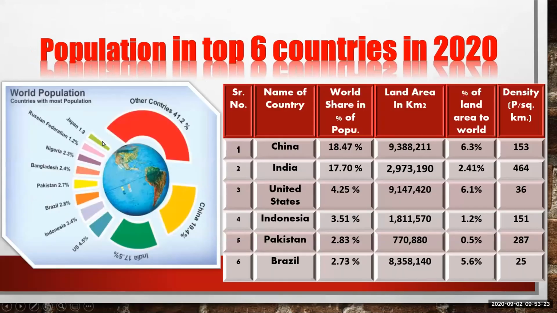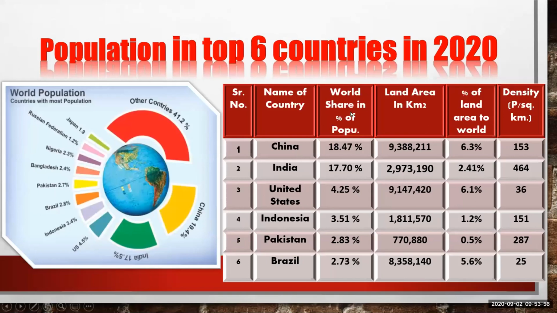Now we'll see the topmost countries which have more population. We'll see their names rank wise. Here the serial number and name of the country are given. As we know, China is the largest populated country in the world, as its rank is first, and after China, our country India is second.